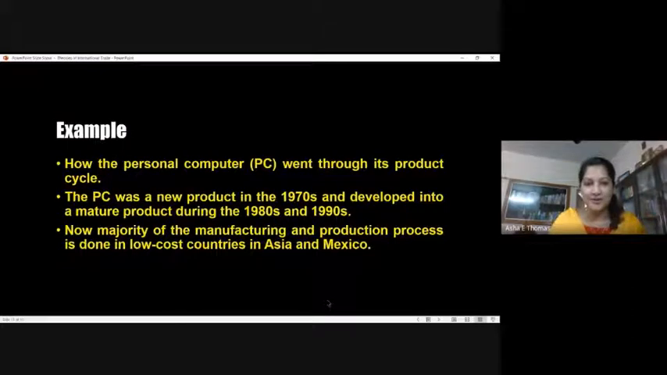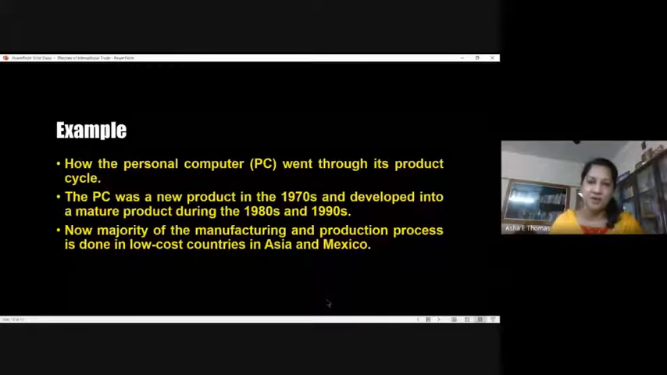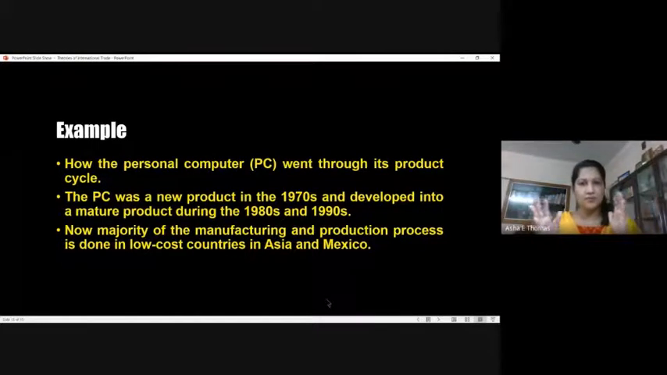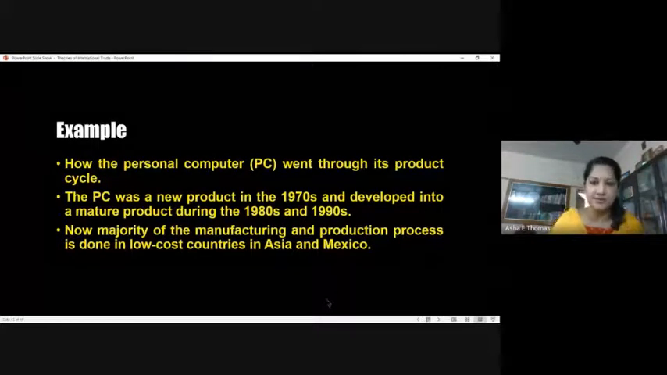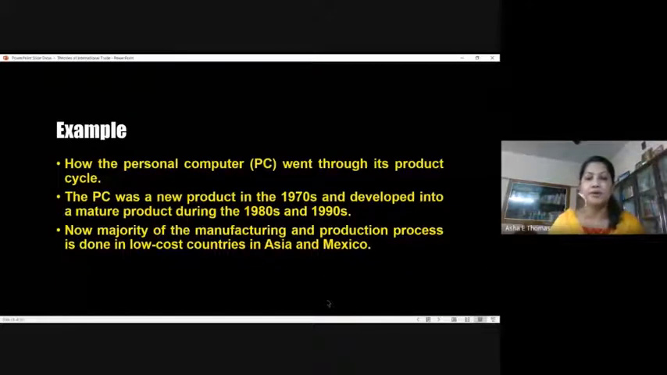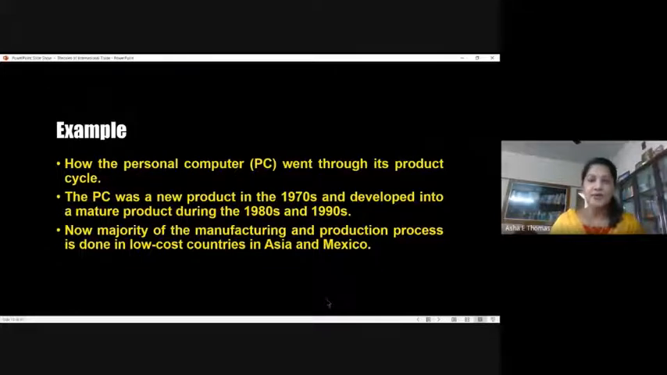Now just look at an example of the PC, the personal computer. The product was developed in the US market. The so-called concept of the personal computer got developed during the 1970s, and then slowly they started selling the product during the 1980s and 1990s to different markets. In India also, we can imagine when the product came, computers, the systems, all these. Now we have developed to a greater extent.